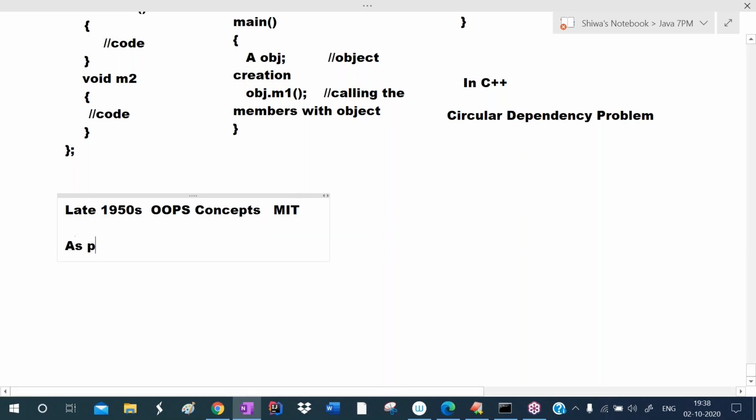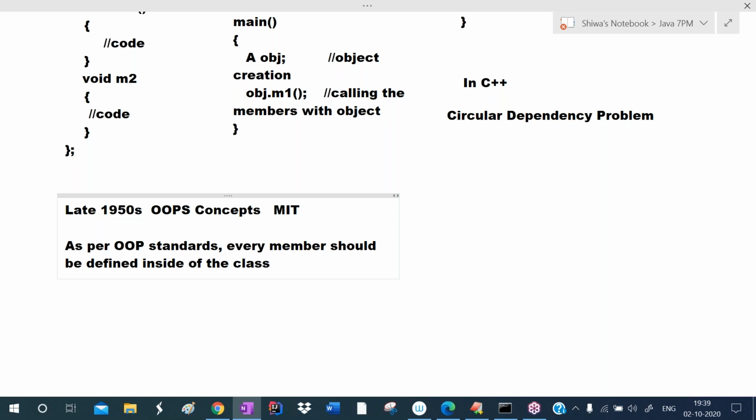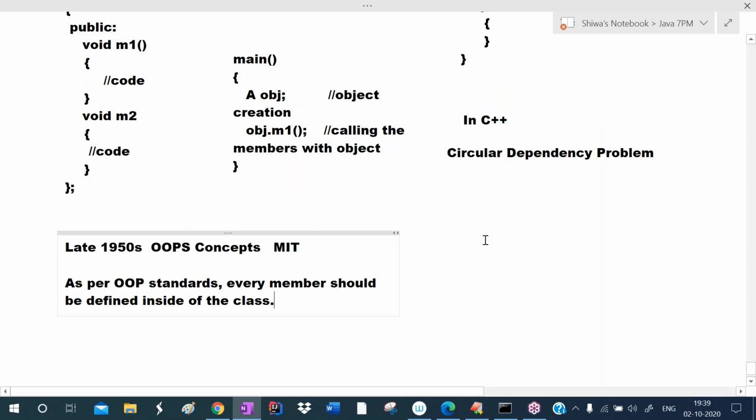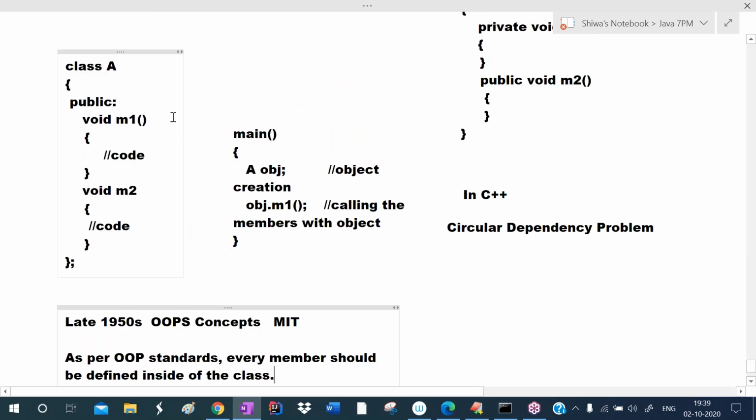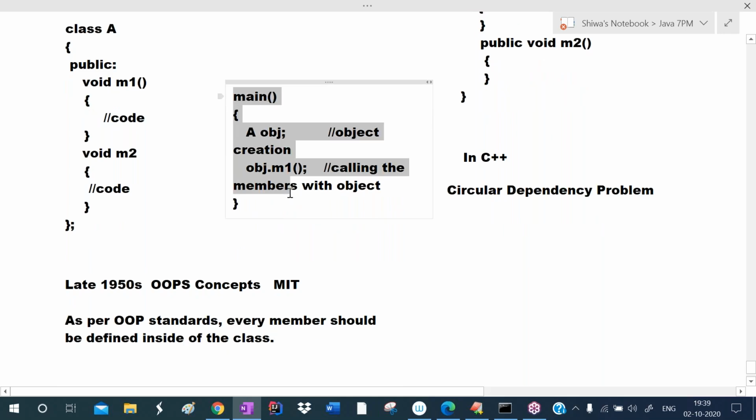So as per object-oriented programming rules, each and every member should be defined inside of the class. But in C++, we are defining the main method outside of the class.